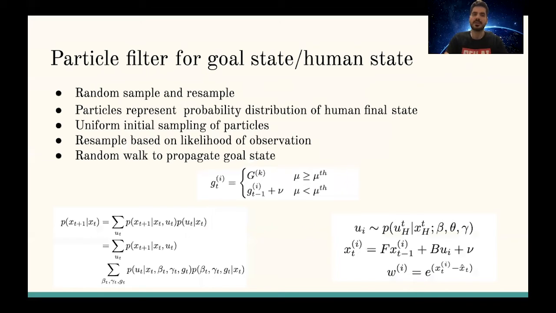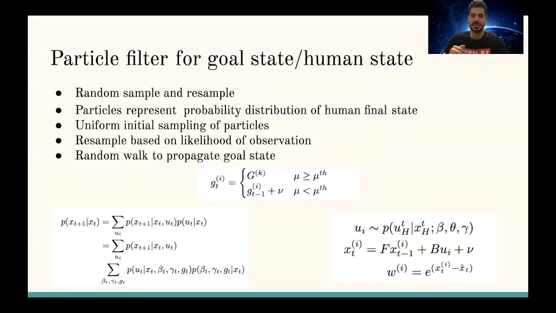So here we want to talk about the particle filters for goal state and human state. As we talked about before, we use the particle filters to represent the probabilistic modeling of our goal and the human state. For goal, since the human can actually change his goal, we consider a parameter called mu to determine whether to choose from a predefined set of goals or choose it from the previous goals that we have.